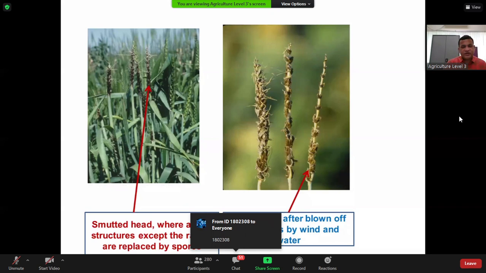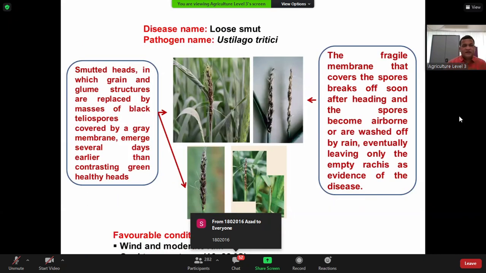That is the symptoms, so I don't want to spend more time here. We can say the smutted heads, in which the grain and glumes are replaced by the fungal teliospores, are covered by a thin silvery membrane. This fragile membrane is then broken due to strong wind, and the teliospores are blown off.